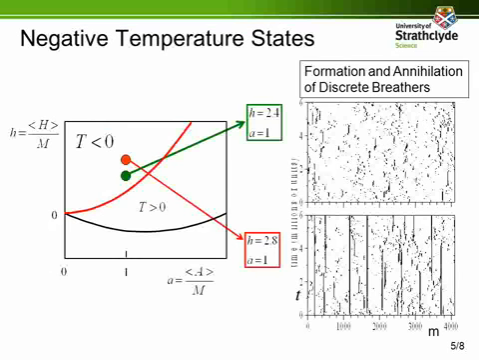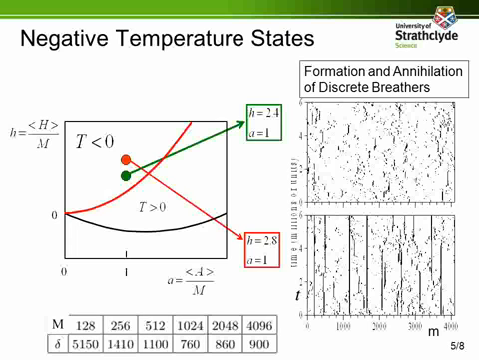On the right, we see the temporal evolution of two different realizations above the infinite temperature line. In both cases, we observe the formation and annihilation of discrete breathers that are highly spatially localized states corresponding to large values of the particle density in just a few lattice sites. By increasing the size of the lattice M, we also observe that the density of breathers approaches a quasi-stationary value corresponding to an interbreather distance of around 900 lattice sites.